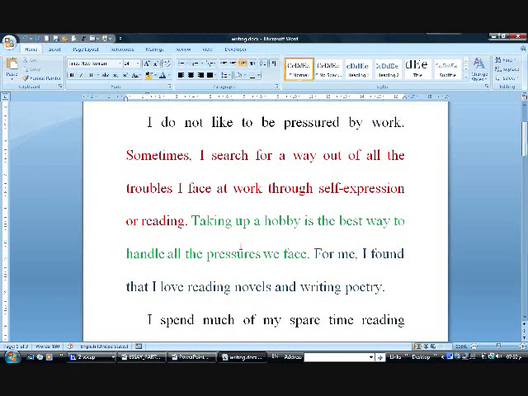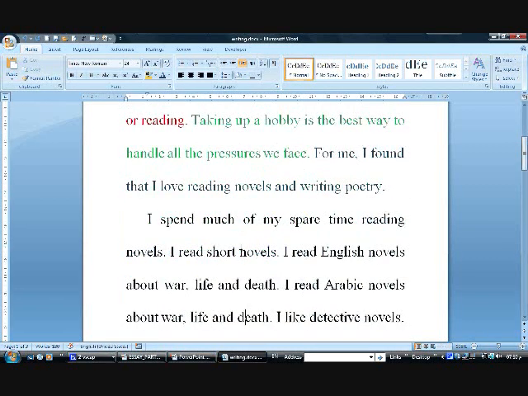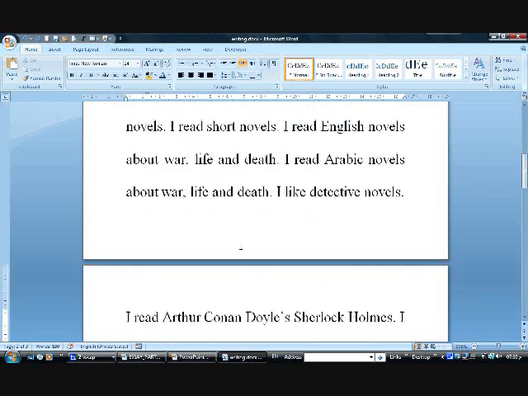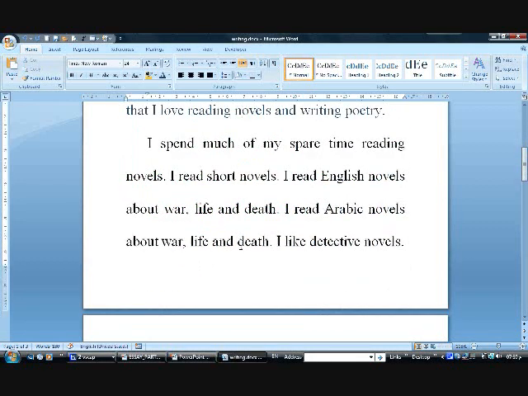Now please don't forget the essay format and the paragraph formats inside your essays. You have to leave a space here, 5-letter space, and start afresh there. After that, I spent much of my time or my spare time reading novels. This would introduce my first idea.